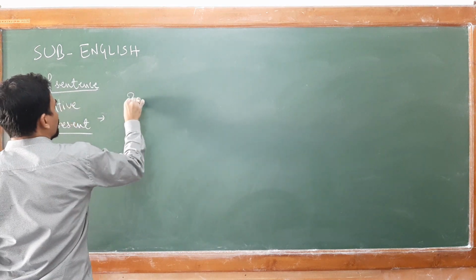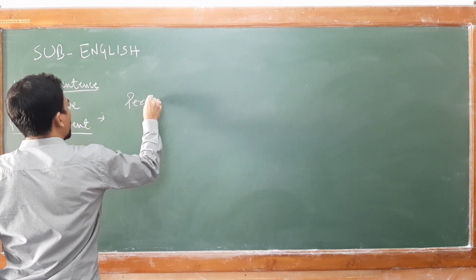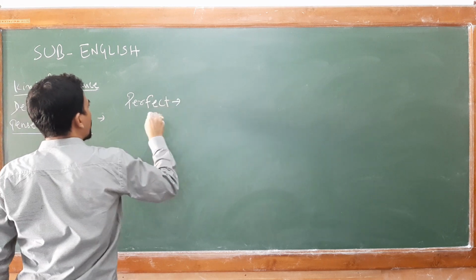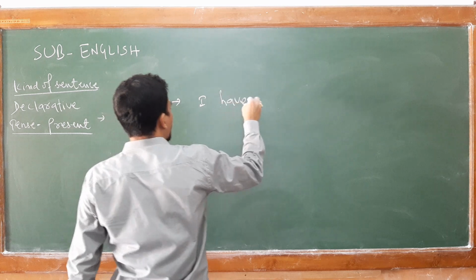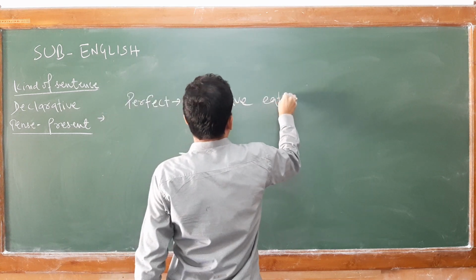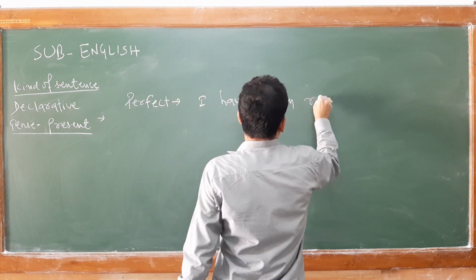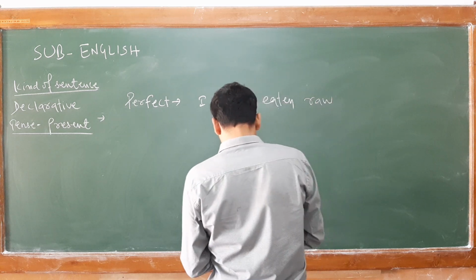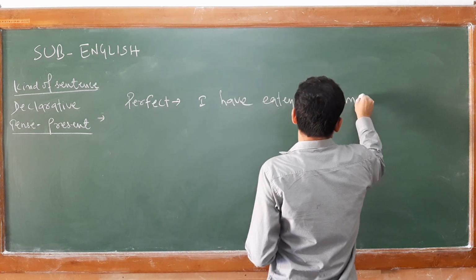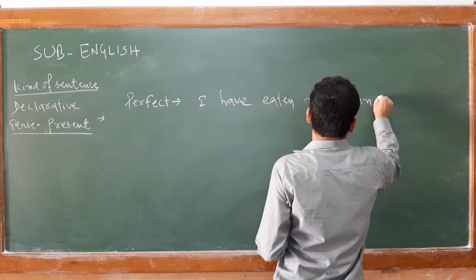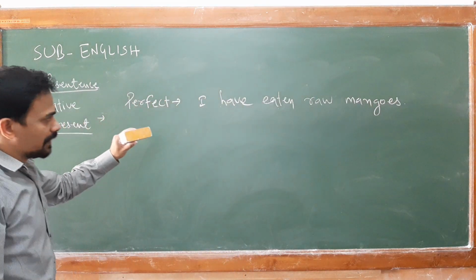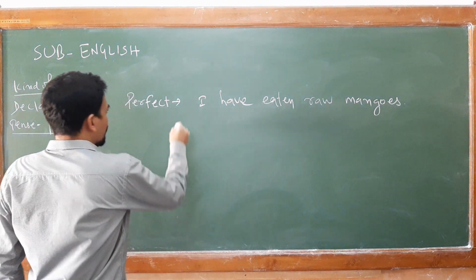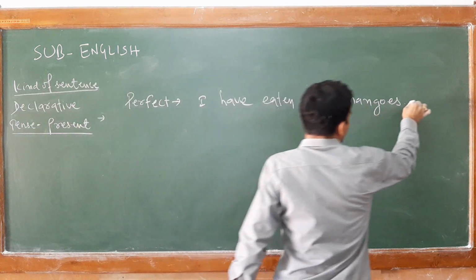In perfect form, I have eaten raw mangoes. This is an active form.